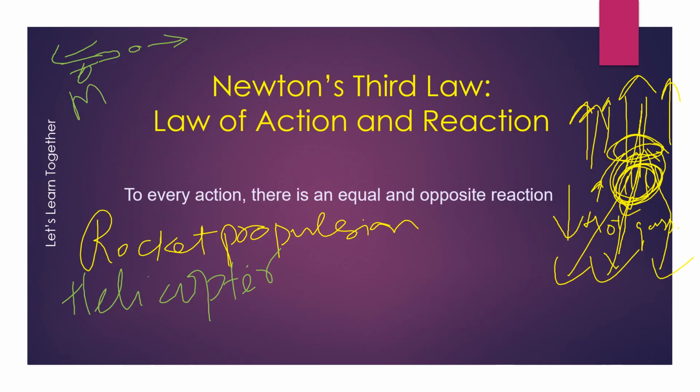This is a big M, this is a small m, and the accelerations are big A and small a. The force is equal, so capital M times capital A is equal to small m times small a, small m small a for the bullet and big M big A for the gun. This is the acceleration with which the gun will recoil back, depending on the mass of the gun, the mass of the bullet, and the acceleration of the bullet, right? So this is also an application of Newton's third law.